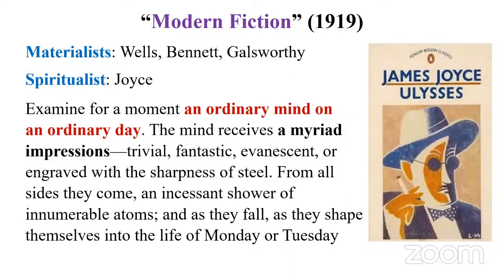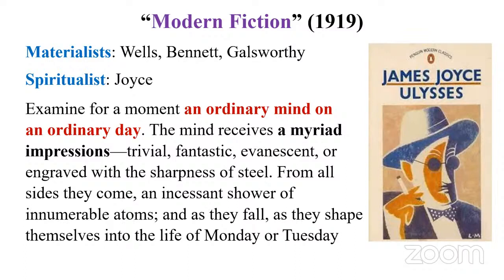In Modern Fiction, she calls these writers materialists. Why? They focus only on the outer reality in their works. Whereas we have a modernist writer like James Joyce, whom Virginia Woolf calls a spiritualist, one who looks within the mind of the character and tries to capture the inner reality of the characters.